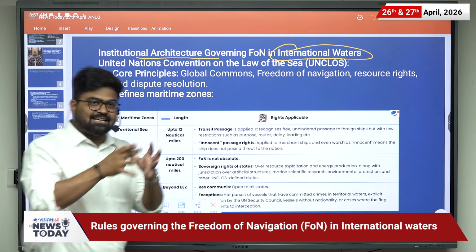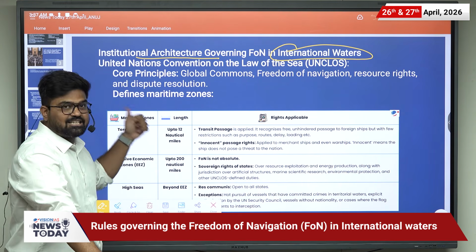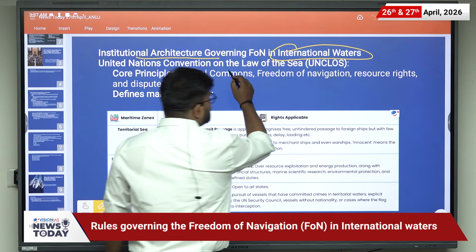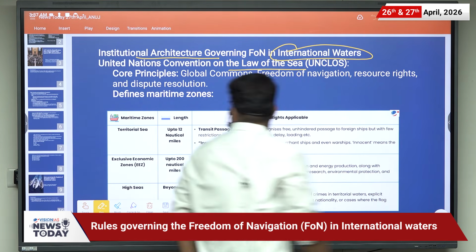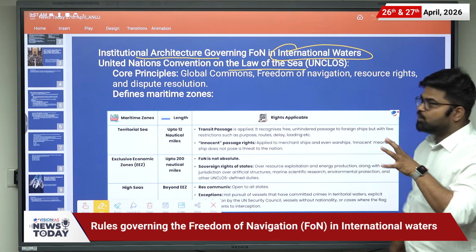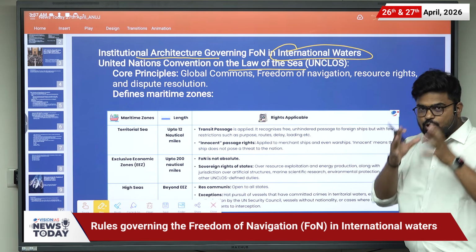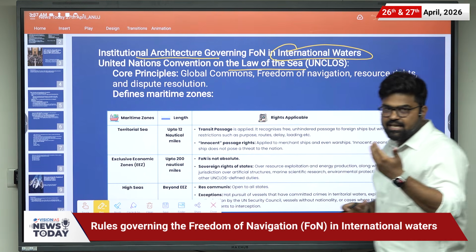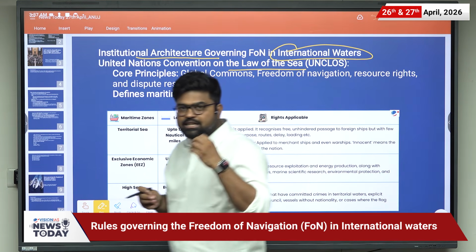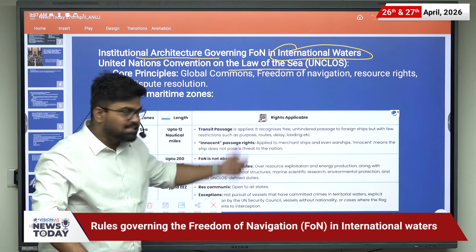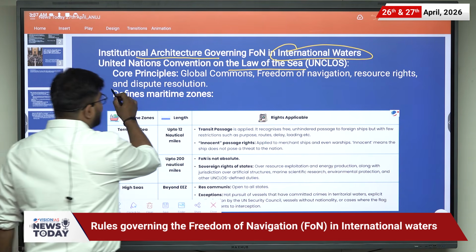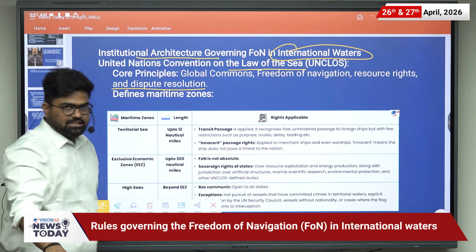It is basically governed by the United Nations Convention on the Laws of the Sea, UNCLOS. Okay, and the core principles of this convention are global commons, that seas are there for the global world, then freedom of navigation, resource rights and dispute resolution.